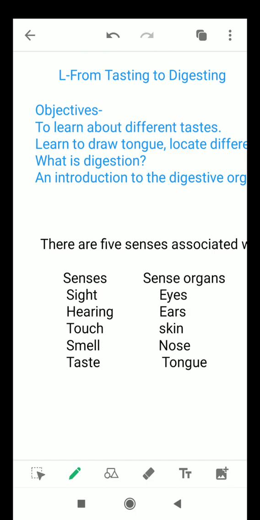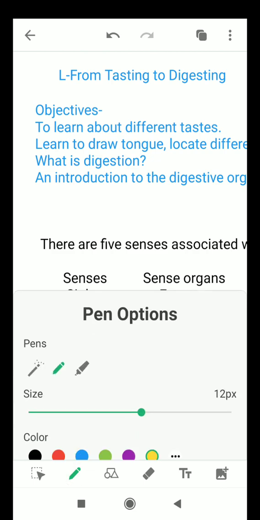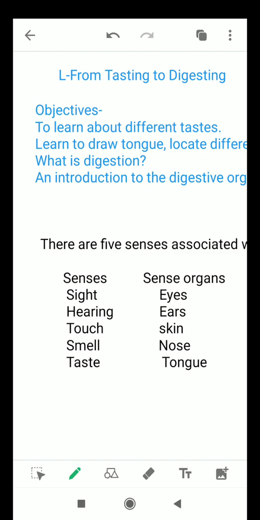Earlier we have learnt about different types of senses. There are 5 senses associated with 5 sense organs. So first one is sight, hearing, touch, smell and taste. You have earlier learnt about these senses, and the sense organs associated with these are eyes, ears, skin, nose and tongue. So in this lesson we learn about the last one, taste and tongue.